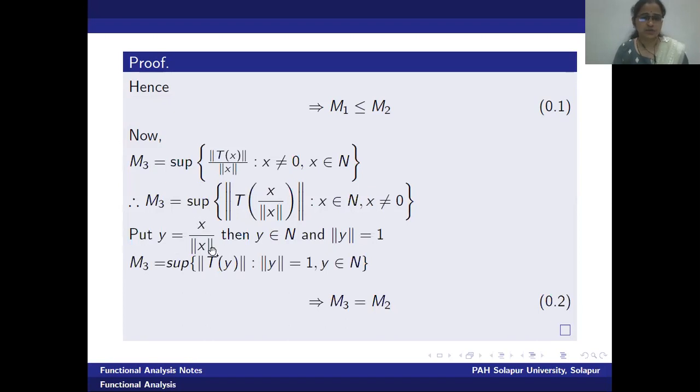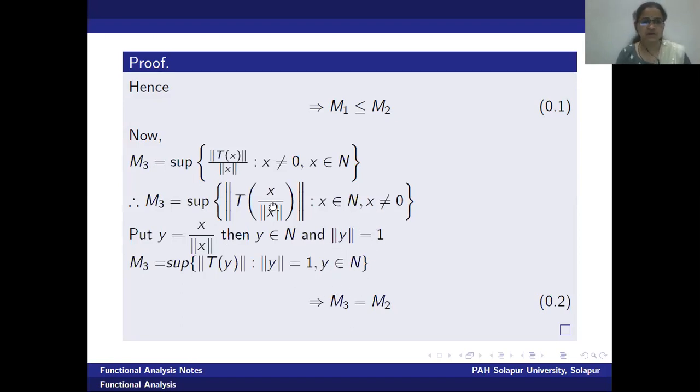Or you can check also, if I take a norm on both sides, let me write y is equal to x upon norm of x. This bracketed quantity we will assume as some new vector, say y. Therefore, if I write y is equal to x upon norm of x and take norm on both sides, norm y will be norm of x upon norm of x. But norm of x is a non-negative scalar, therefore we can take it out, with no need of a modulus as it is a non-negative value. If I take this norm of x outside the norm, we will remain with norm of x upon norm of x, and since it gives you the value 1, this y is a unit vector.